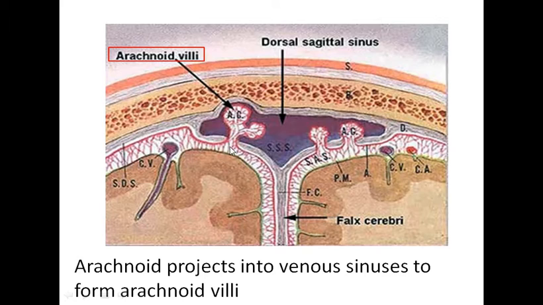Arachnoid villi are actually the projections from arachnoid matter, ठीक है, जो हमारी सेकेंड लेयर थी मेनिंजेस की, द एरेक्नोइड, वो एरेक्नोइड जो है इसके अंदर पॉप अप हो जाती है, राइट, फॉर्मिंग द एरेक्नोइड ग्रैन्युलेशंस, ठीक है. So these bushy structures are actually the arachnoid granulations, which are the projections of arachnoid villi into the dural venous spaces.